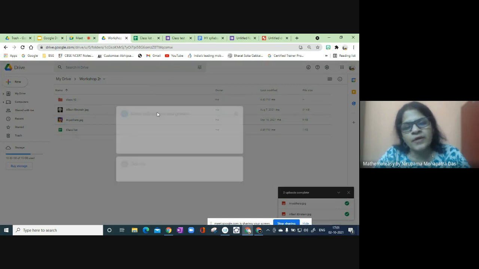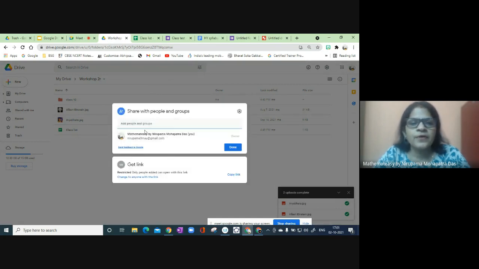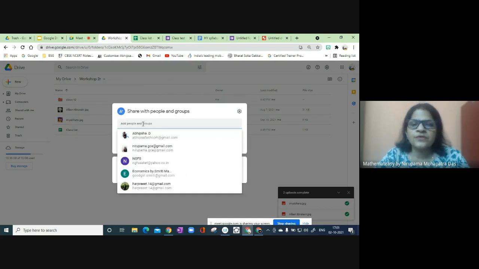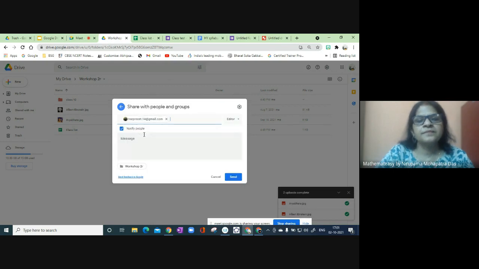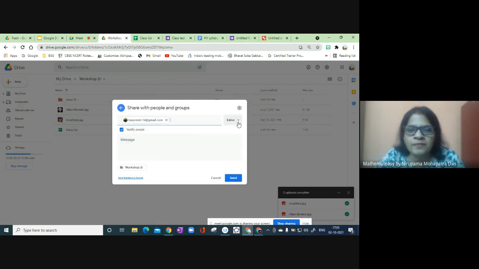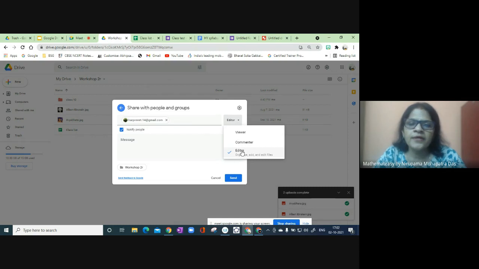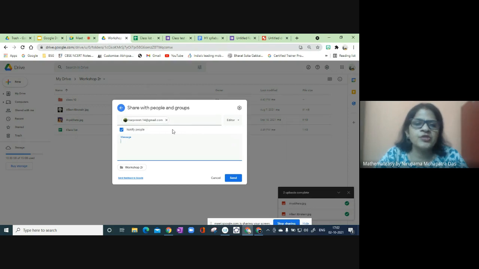At the moment, I want to share, this dialog box. Now here, to share with somebody, maybe I can share with Harpreet ma'am. Now I can set permissions here: viewer, commenter, editor. That is up to me. If I trust somebody, I can give editing rights, or viewer, or commenter. I'll show the editor option also. Here I have kept ma'am as editor of the file. She can edit my file.